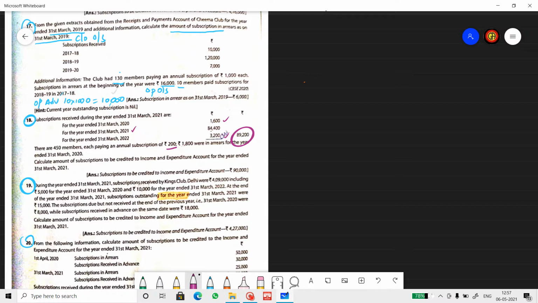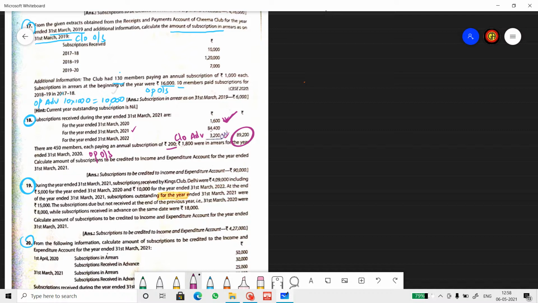So, the previous year's closing outstanding is current year's opening outstanding. So, this is opening outstanding. Opening outstanding is 1,800. Closing advance is 3,200. Out of opening outstanding of 1,800, we received 1,600. So, which means still 200 rupees pending from the previous year. Alright. Here what they want us to find is the subscription that to be credited to the income and expenditure account. That is subscription to be credited in whether received or not.